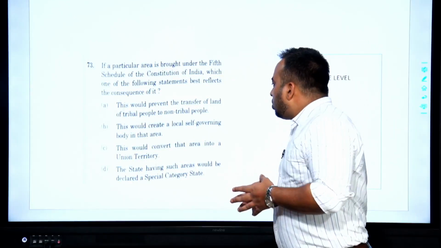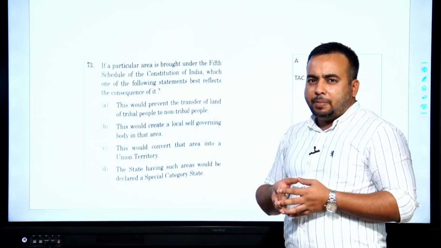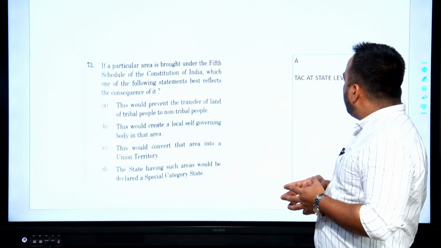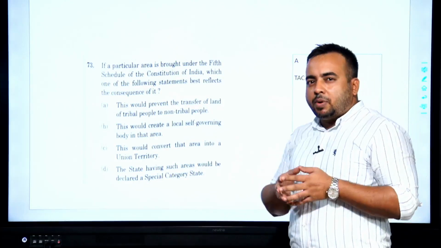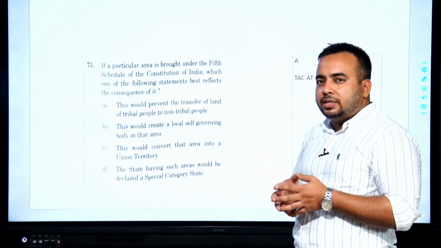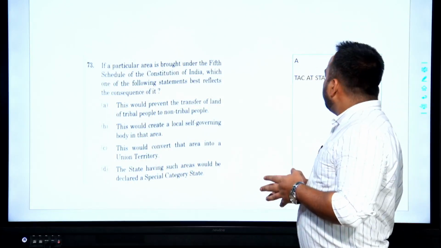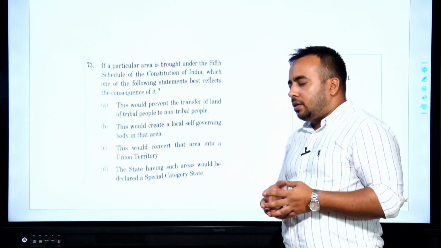Statement B: this would create a local self-governing body in that area. Yes, a local governing body is created, but not in that area. This is created at the state level, and that is known as the Tribal Advisory Council, and this is not created at the area level.